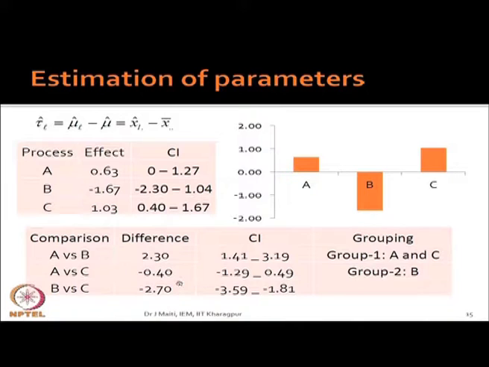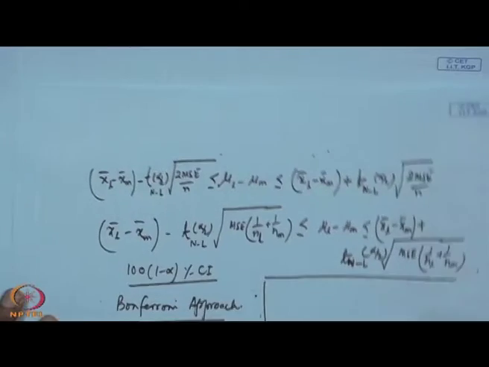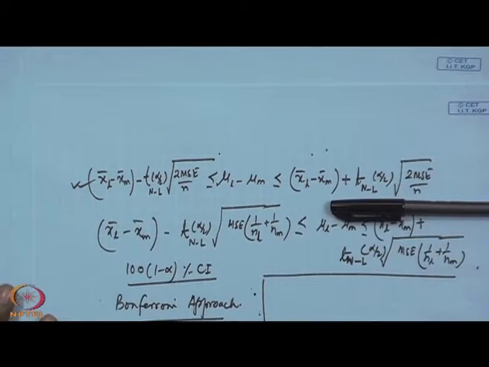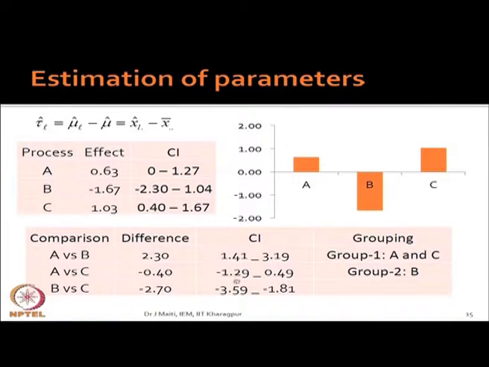correct. Now, using this formula again, the second one as equal mean, this formula we have computed the confidence interval. Now, in the first case A versus B, the confidence interval for the difference in means is 1.41 to 3.19. In between there is no 0. See, there is no 0 in between. That means you can see that there is a difference between A and B.